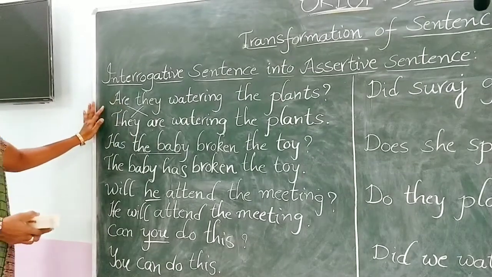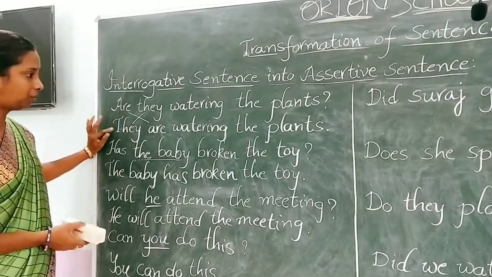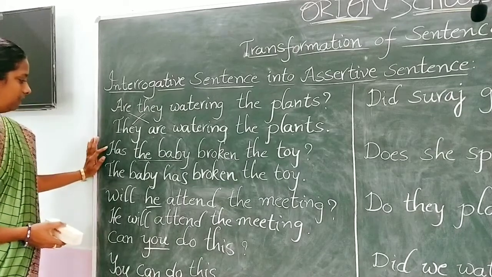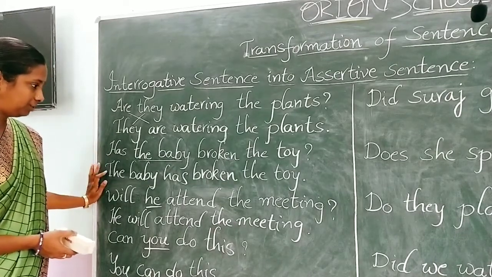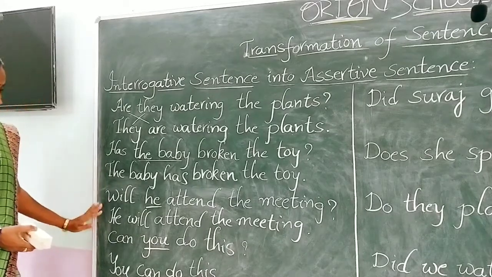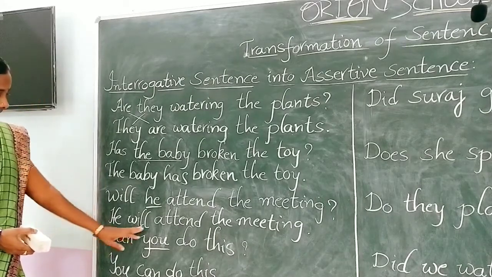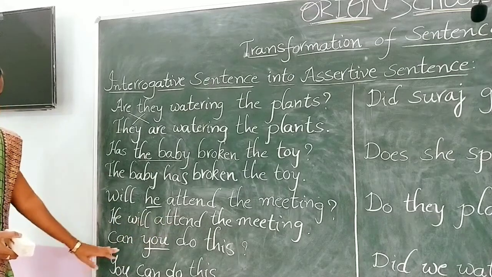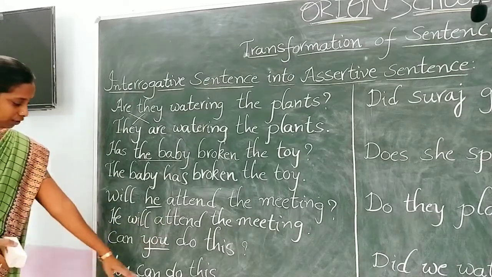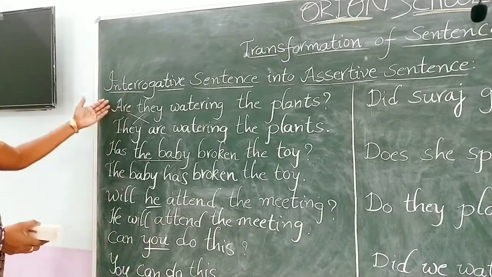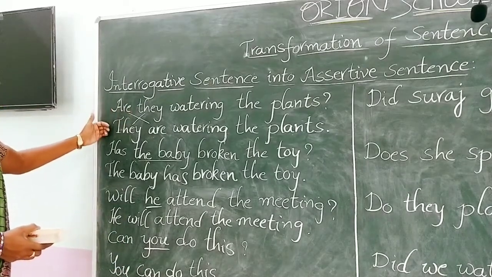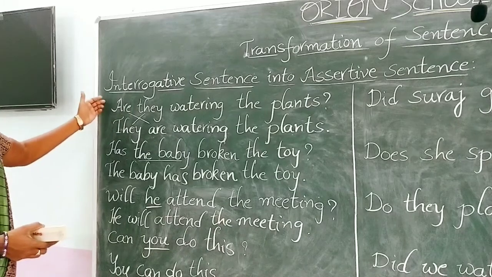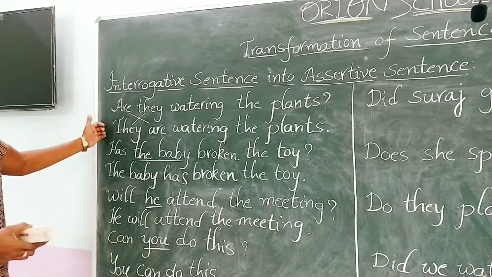See, are they watering the plants? They are watering the plants. Has the baby broken the toy? The baby has broken the toy. Will he attend the meeting? He will attend the meeting. Can you do this? You can do this. So for these questions we are not writing answers. We are changing the question into an assertive sentence. We are changing an interrogative sentence into an assertive sentence.